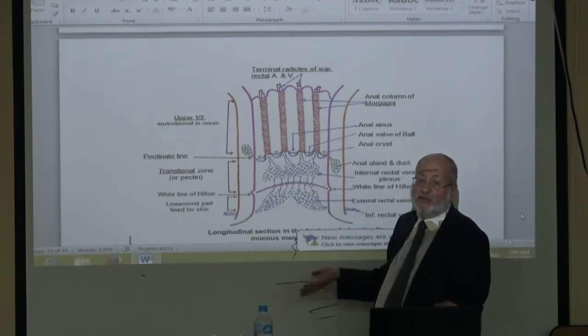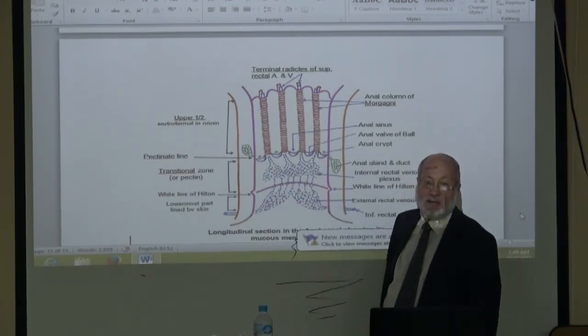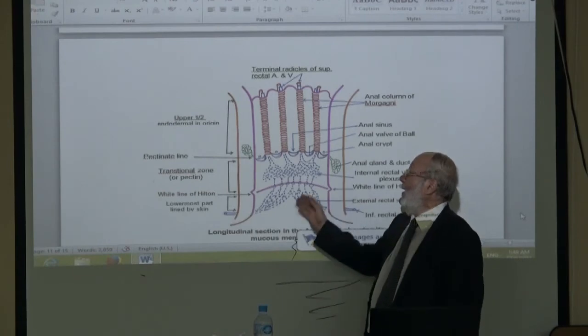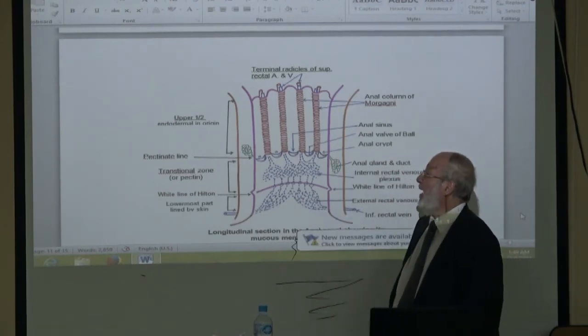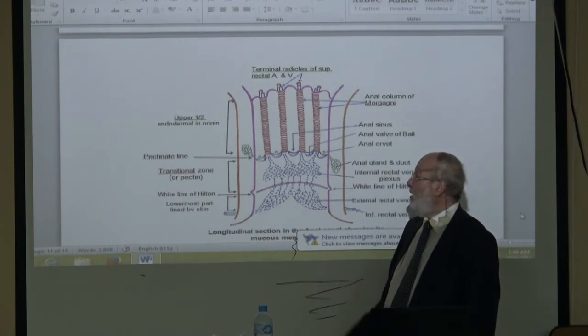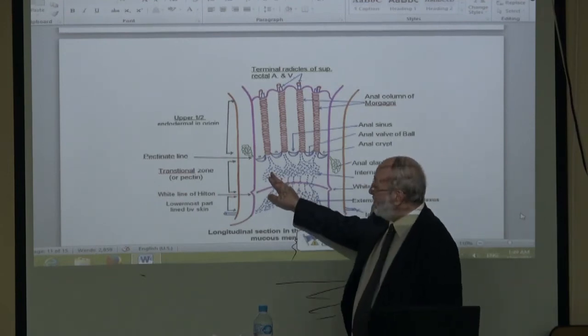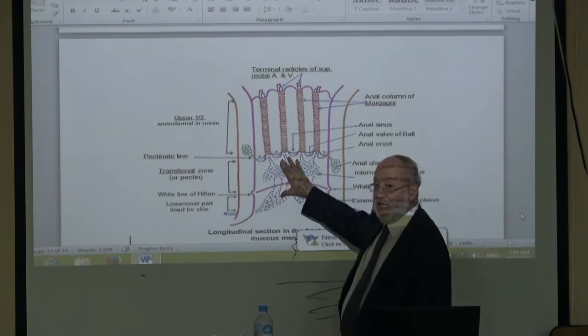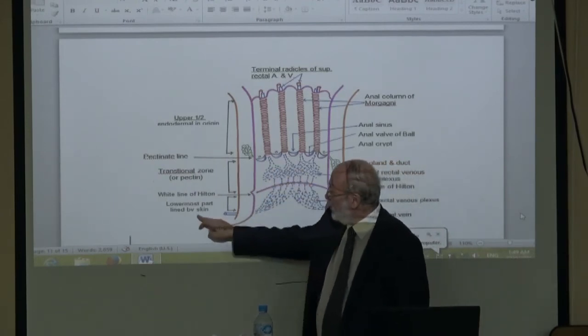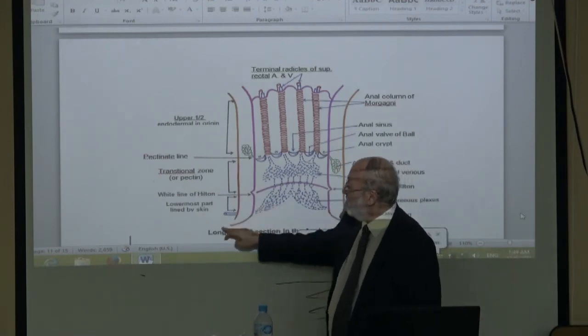The mucosa of the lower half of the anal canal is stratified squamous epithelium. What is the lymphatic drainage? Lymphatic drainage of the lower half of the anal canal is like the area beside it. What is the area beside it?